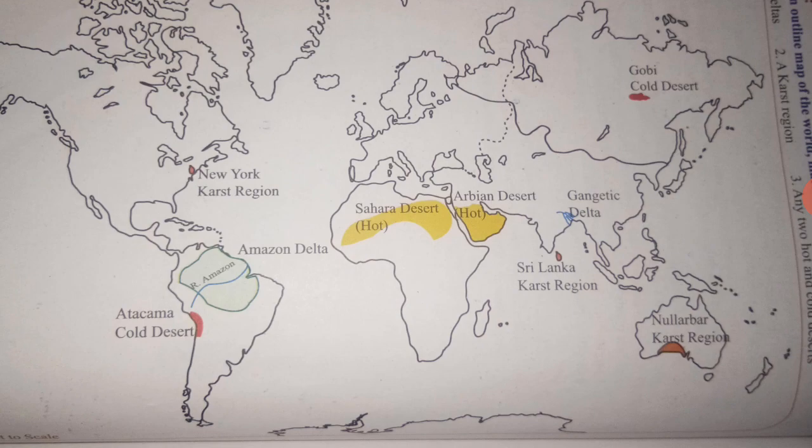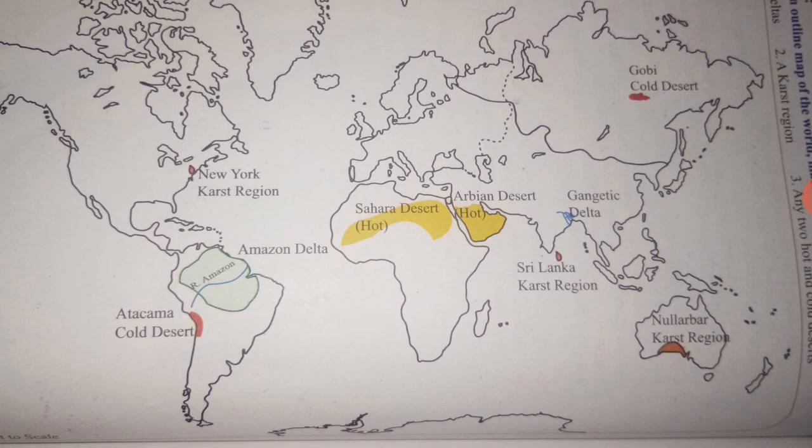And the second one, karst regions. In North America, the New York karst region, and in Australia, the Nullarbor karst region. Then the third one, any two hot and cold deserts. Hot deserts: in Africa, the Sahara Desert, and in Saudi Arabia, the Arabian Desert.